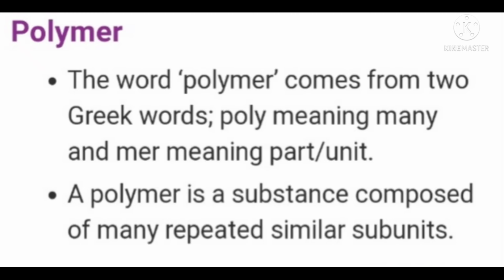Okay, so as it was told that it forms a polymer. The word polymer comes from two Greek words. Poly meaning many and mer meaning parts. So, many different parts. A polymer is a substance which is composed of many repeated similar subunits.